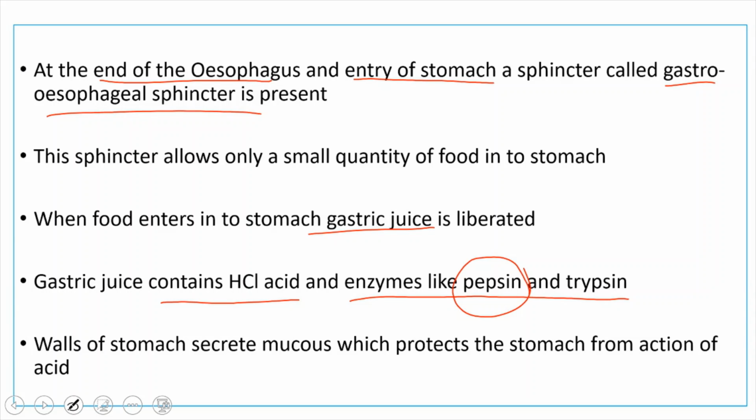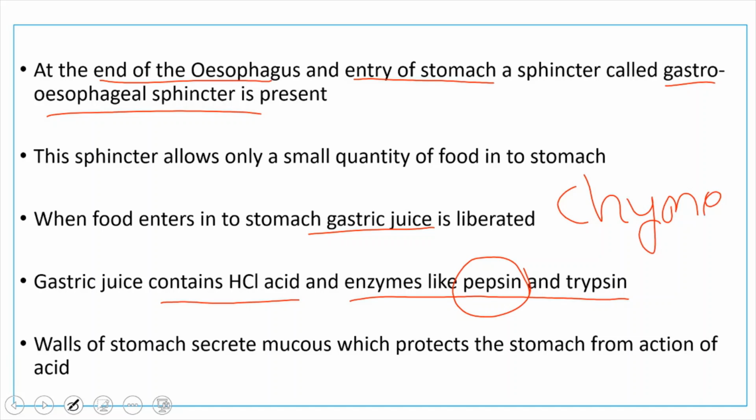Now, already carbohydrate digestion takes place inside the mouth. Now, some of the protein got digested, and due to the action of the muscles, like how the esophagus has muscles, even the stomach also has muscles. Due to the action of these digestive enzymes and muscles, a churning action takes place and converts the food into a semi-solid condition, which we call chyme.